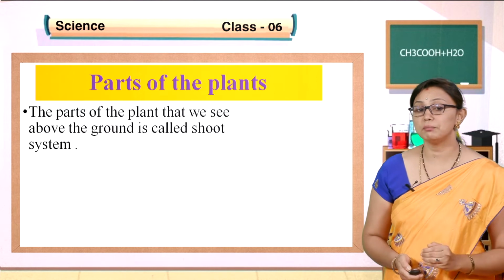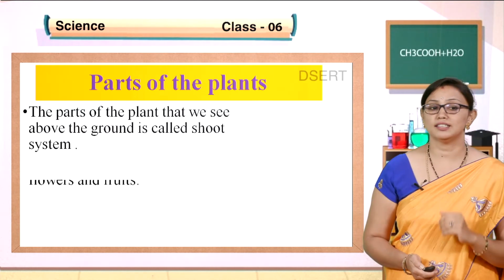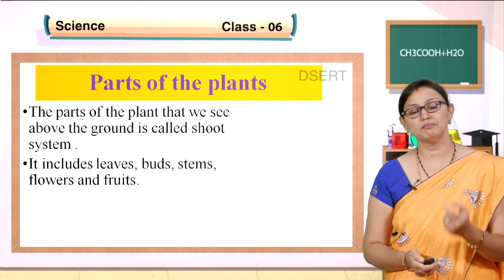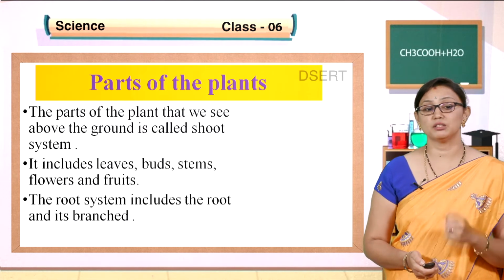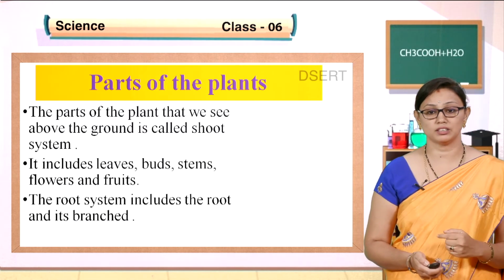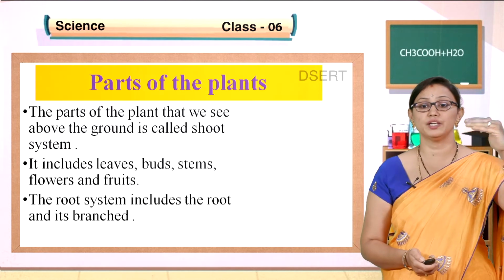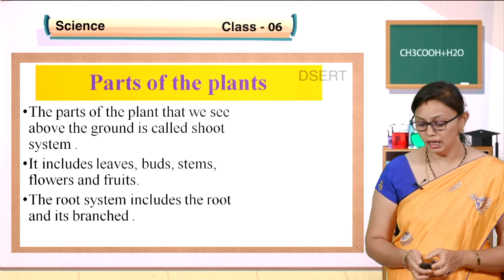The parts of the plant that we see above the ground we call the shoot system. It includes leaves, buds, stem, flowers and fruits, and the root system includes the roots and its branches. So above the ground we call the shoot system and below the ground we call the root system.